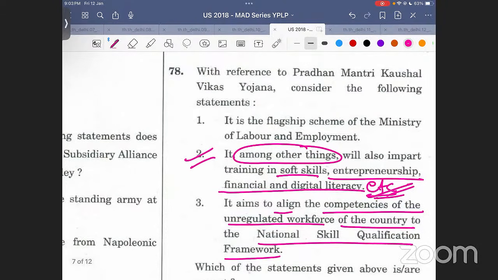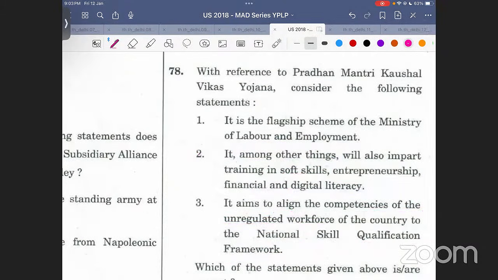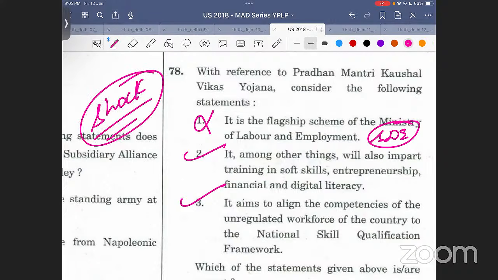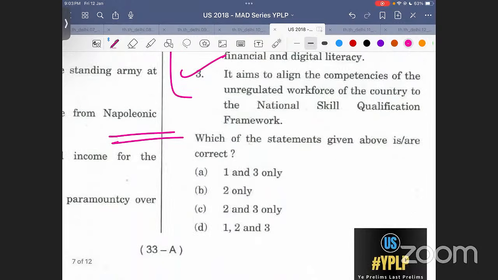Now tell me, even if you don't have the present options, are you not able to see the answer here? कितना मुश्किल है भाई? या करेक्ट, there is a specific ministry for skill development and entrepreneurship भाई। So obviously this is going to be incorrect. These two are going to be correct. अब मुझे बताओ, was it not really the shock factor? असली तो यही पॉइंट था ना। नहीं तो आपको इसके साथ क्या नीचे ऑप्शंस की जरूरत है? ऐसा क्या लग रहा है आपको ऑप्शंस के लिए? Why do you need options there? करेक्ट? So obviously the 2 and 3 are going to be correct in such situations.